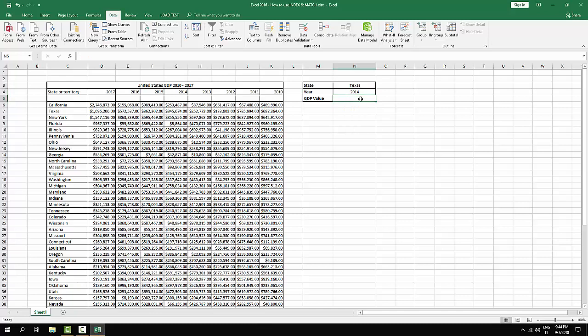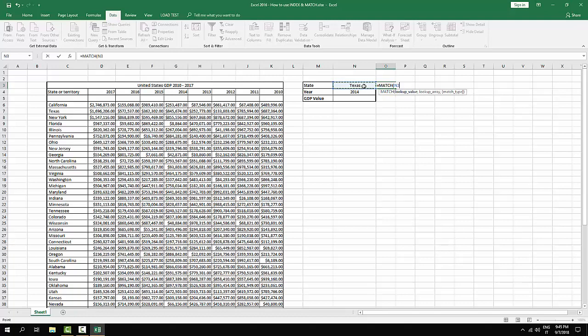2014. So what MATCH does is to specify where, inside the table, the value that you are checking for is located. For example, if we use this function to check the location of the Texas value in this data range, it will be located second in the list. So let's test it. I'm just going to type the equal sign and then type MATCH.